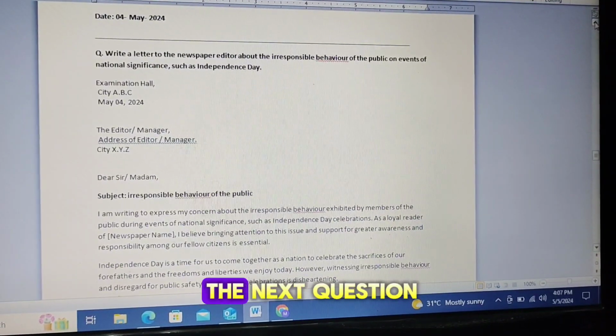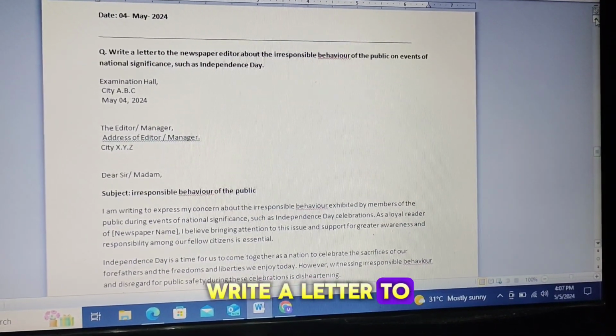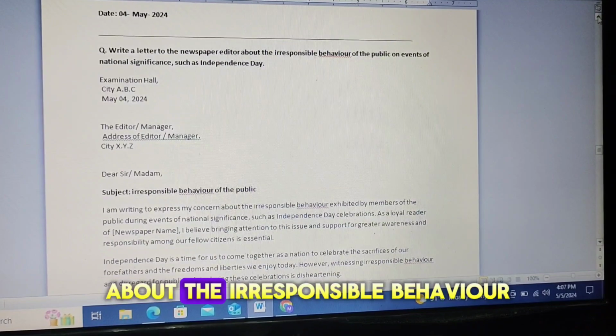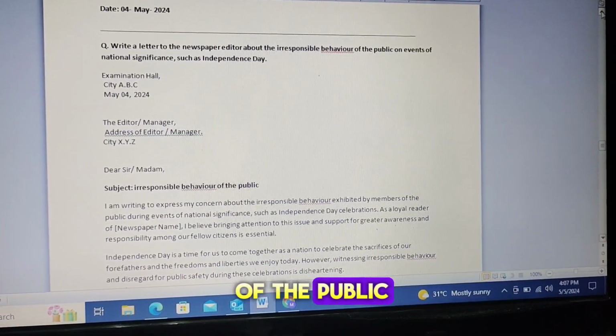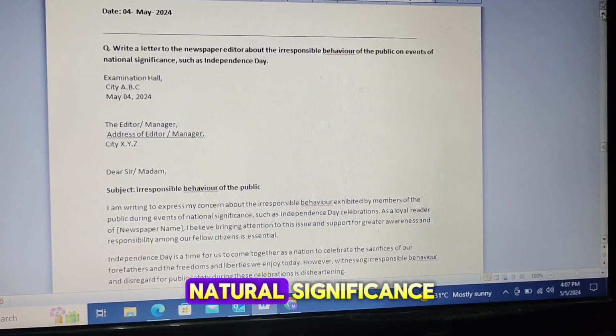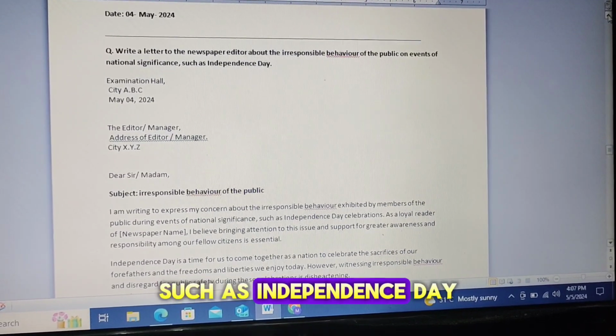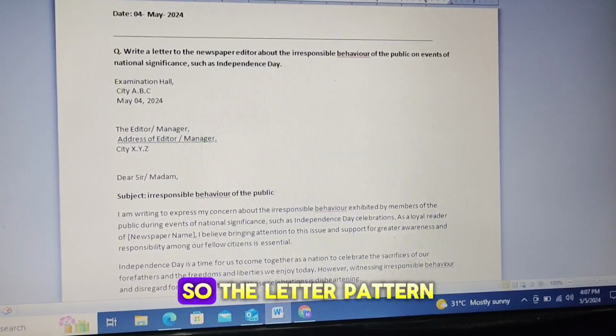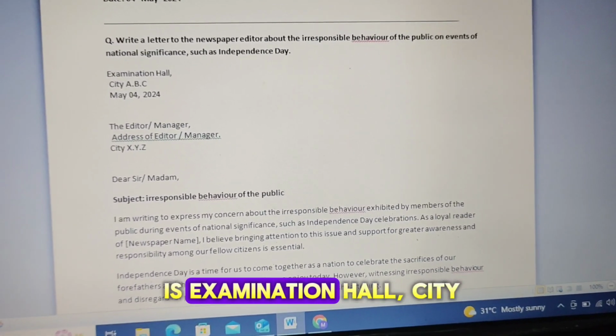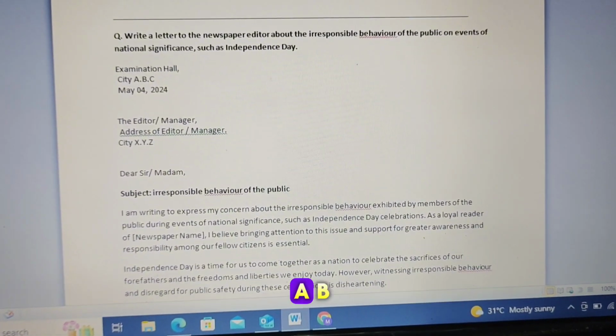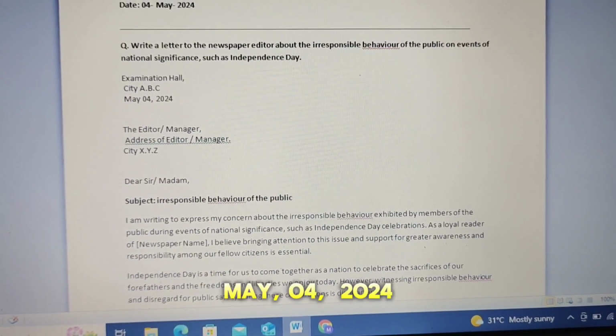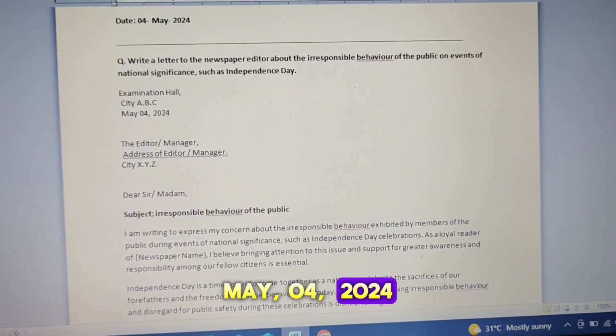So, moving on to the next question, write a letter to the newspaper editor about the irresponsible behavior of the public on an event of national significance, such as Independence Day. So, the letter pattern is Examination Hall, City ABC, May 04, 2024.